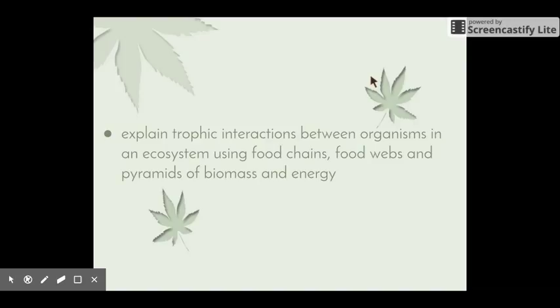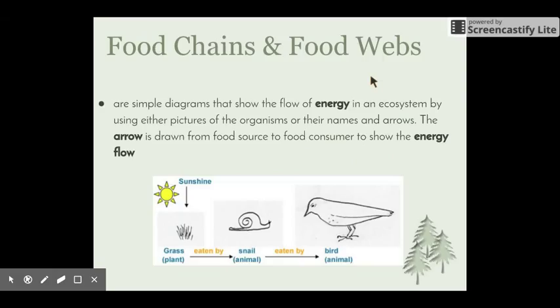So we need to be able to identify and explain what a food chain is, also what a food web is, and be able to talk about pyramids of biomass as well as pyramids of energy. So starting off with food chains and food webs. Food chains and food webs are simple diagrams that show the flow of energy in an ecosystem by using either pictures of the organisms or their names and arrows.